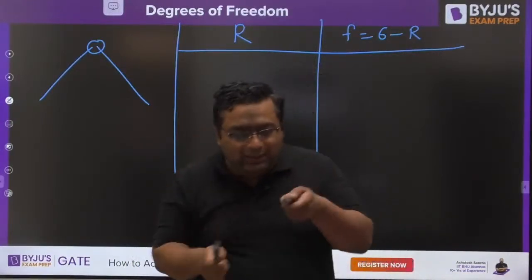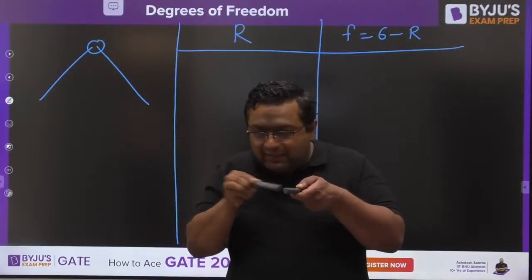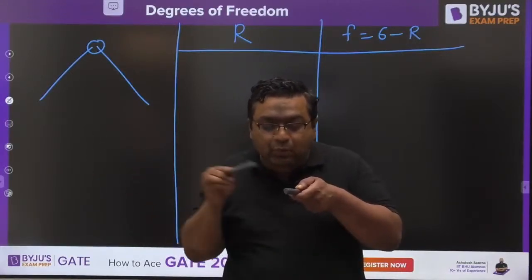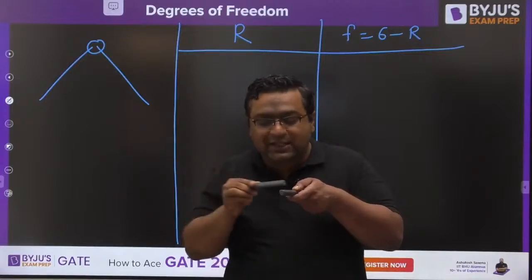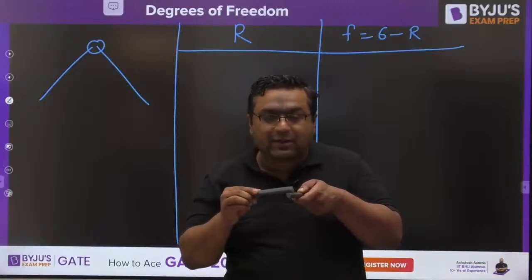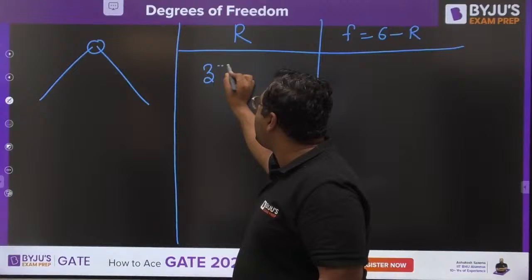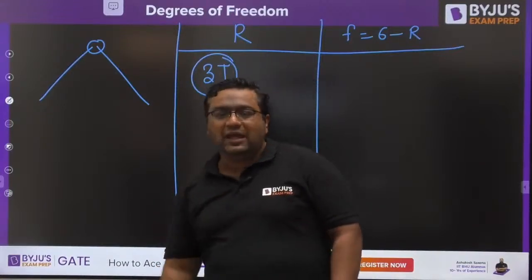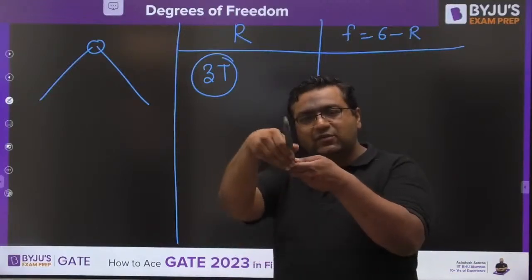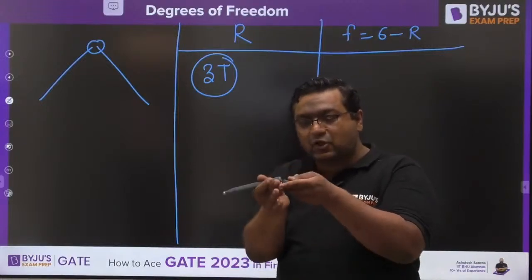So if you have these two links connected with a pin like this, and this link wants to translate in this direction, it cannot, because if it translated, it would have to break up with the other link. So translation in X is not possible. Translation in Y is not possible because the connection would be broken. Translation in Z direction is also not possible. So all three translations are restricted here. If you try to rotate this link about the X-axis, you cannot, the connection would be broken. If you try to rotate this link about the Z-axis, once again it is not possible.